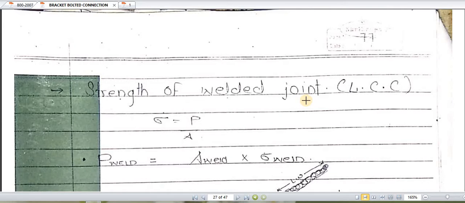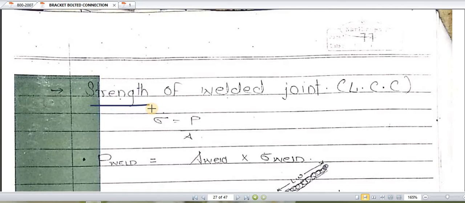Next, we have to refer to the IS code also. Before that, we will find out the strength of welded connections. How do we find the strength of welded connections? Strength, in other words, is nothing but the stress. Stress is nothing but load per unit area. So we are finding the strength of the welded connection, that is, the load per unit area.